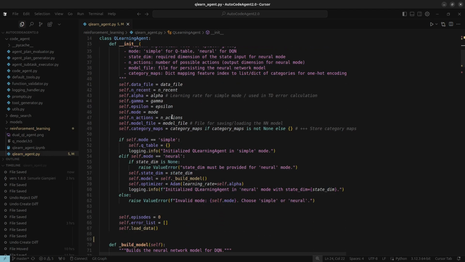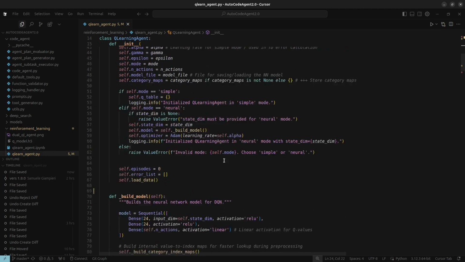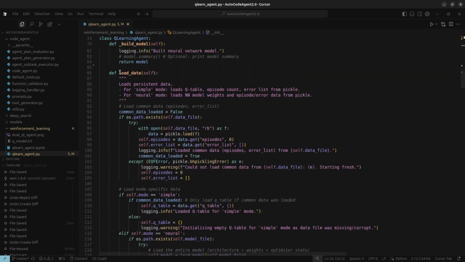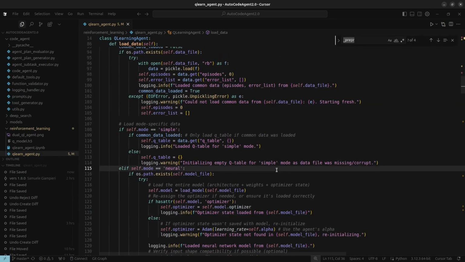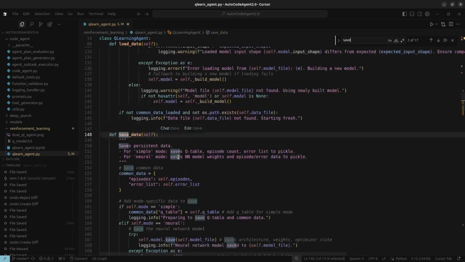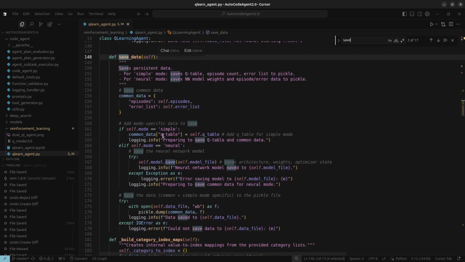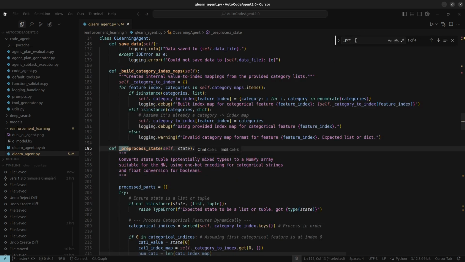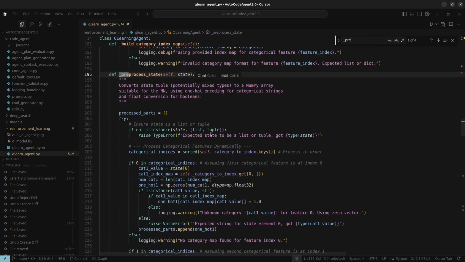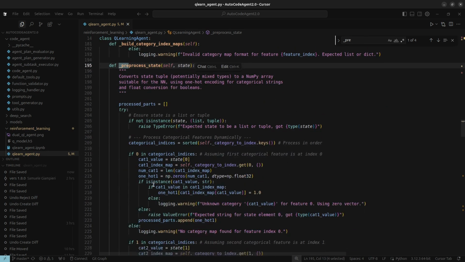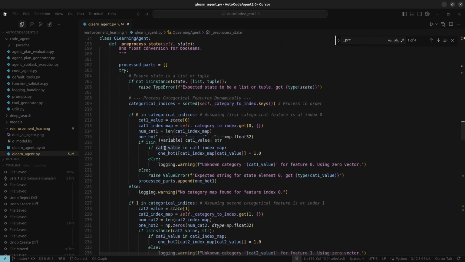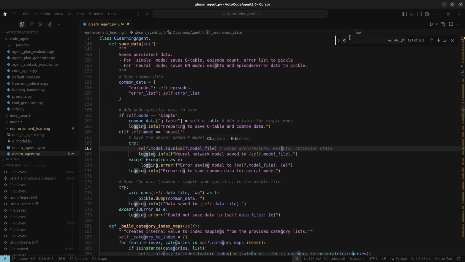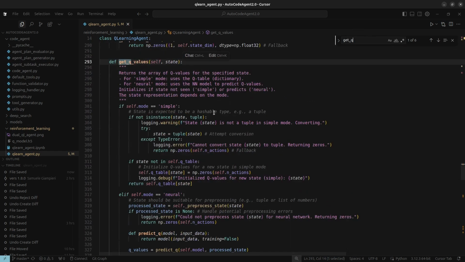It also needs to save and load what it learns. Save data, load data. For the simple mode, that usually means saving the Q table. For the neural mode, it saves the trained neural network itself, plus other info like how much training it's done. We already mentioned state pre-processing, preprocess state, super important for neural mode to turn raw states into numbers the network understands.